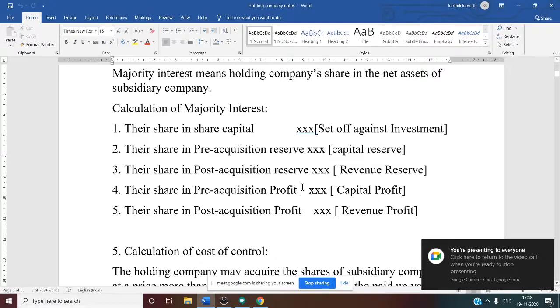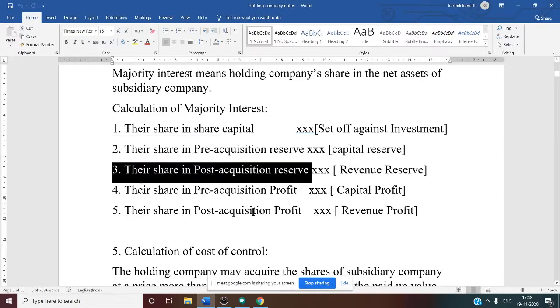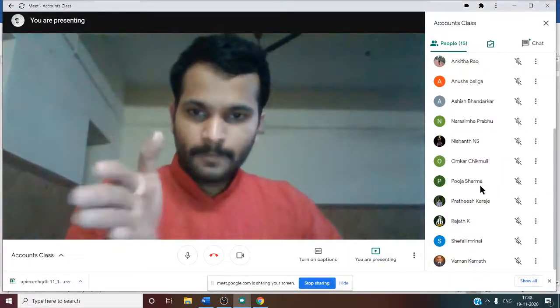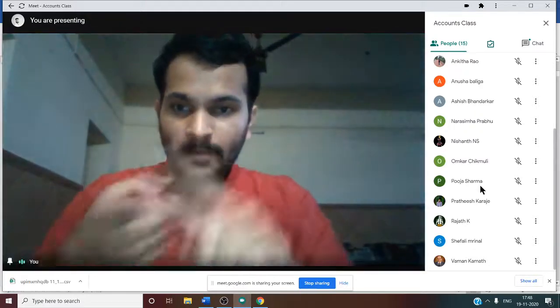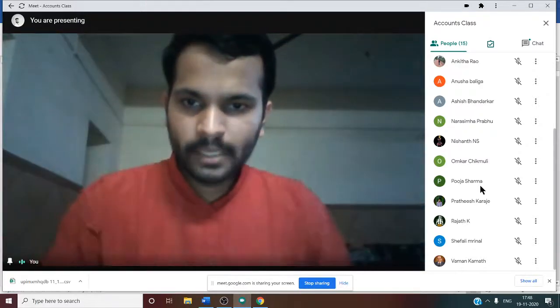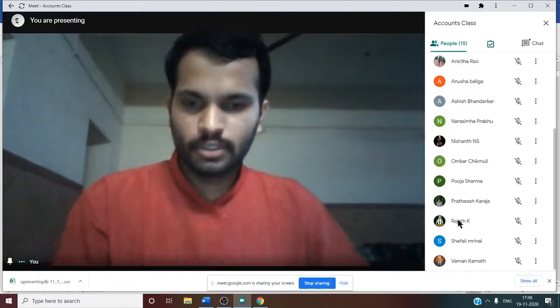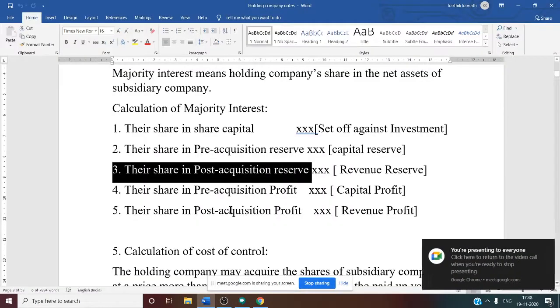Now the third one, we need to find out their share in post-acquisition reserve. That is after the acquisition of the shares. Suppose the acquisition of the shares takes place in the month of September. In that case, pre is from April to August. Then from September 1 to March, it is post-acquisition reserve. Again, reserve means reserves of the subsidiary company. So that is treated as revenue reserve.